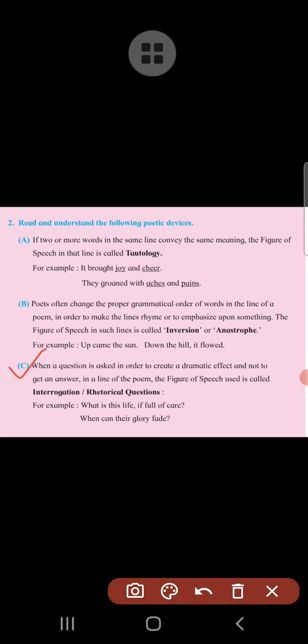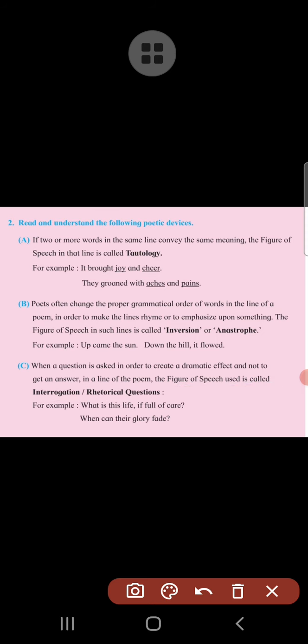Now let us move to the last figure of speech that we have to understand, that is interrogation or rhetorical question. Interrogation and rhetorical questions are not asked for getting any kind of information, but they are just asked to create a dramatic effect on the line of a poem. Such a figure of speech is called interrogation or rhetorical question.